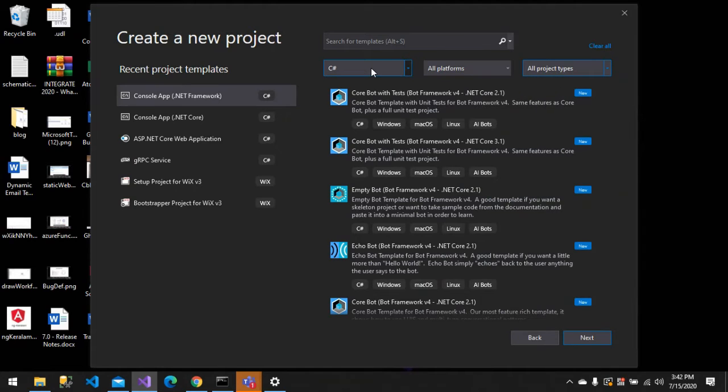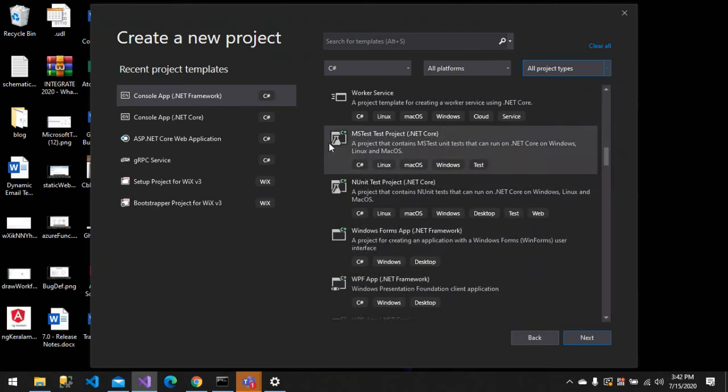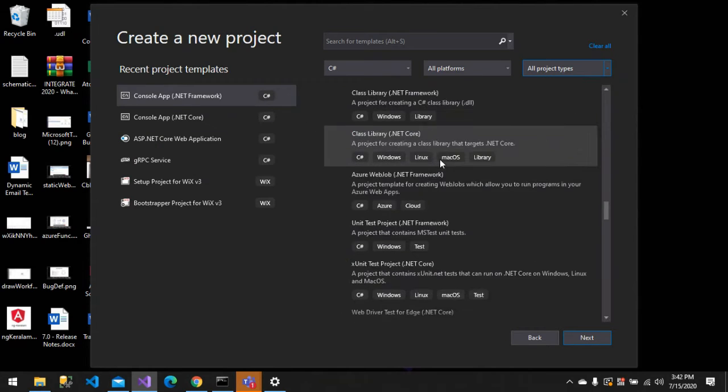For now, we are going to create a console app. These are my recent templates. I use console of .NET Framework, console of Core, Bootstrap, Wix, and gRPC regularly, so it shows them to me as recent project templates.